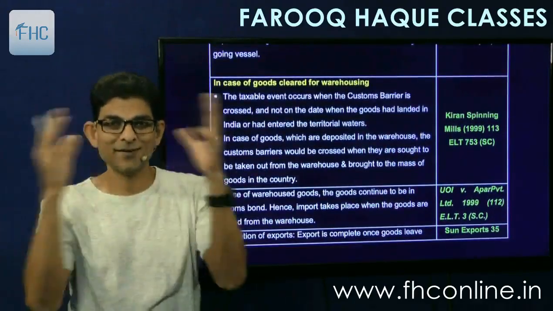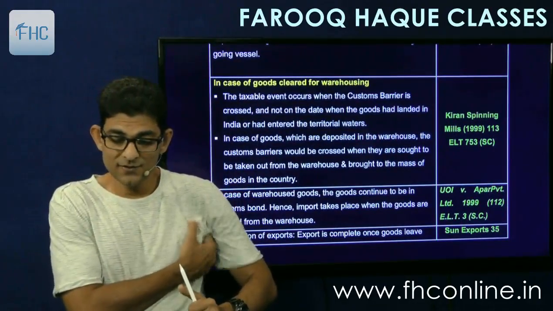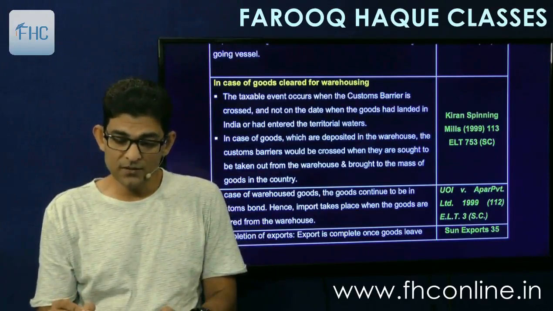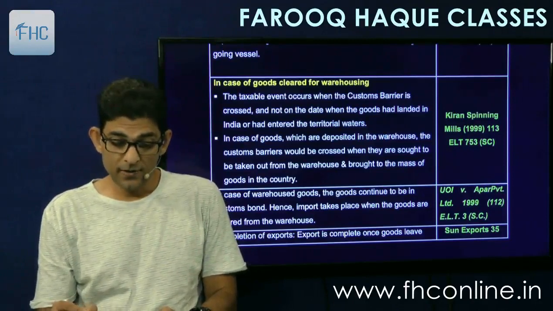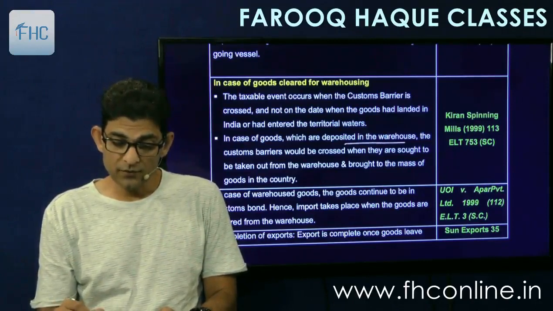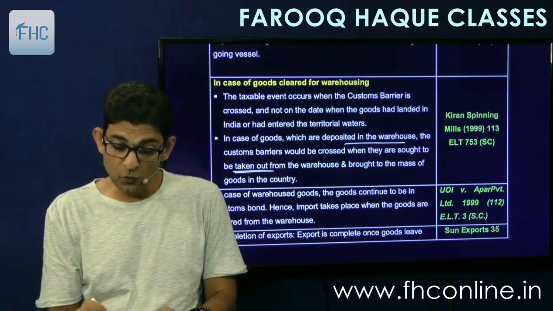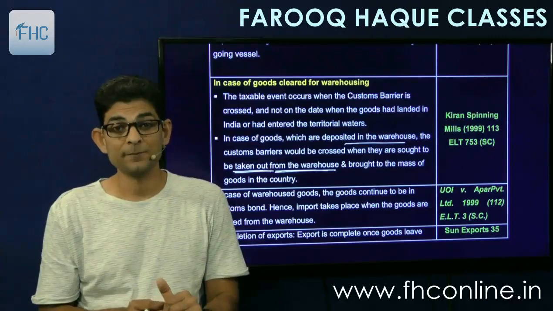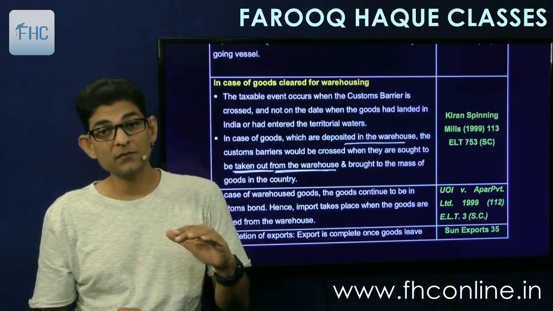Then another case is there, Kiran Spinning Mills. It says this is for a warehousing case. Taxable event occurs when the customs barrier is crossed and not on the date when the goods had landed in India or had entered the territorial waters. In case of goods which are deposited in a warehouse, the customs barrier would be crossed when they are sought to be taken out from the warehouse and brought to the mass of goods in the country. Understood? When we file that second bill of entry for taking out the goods from the warehouse.